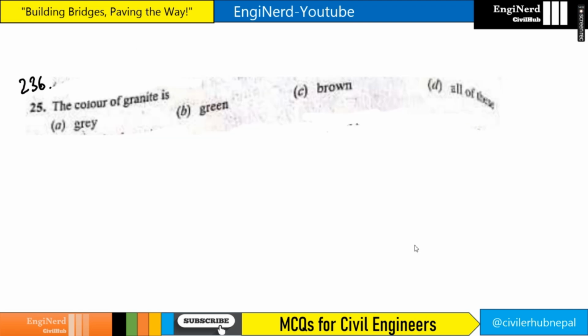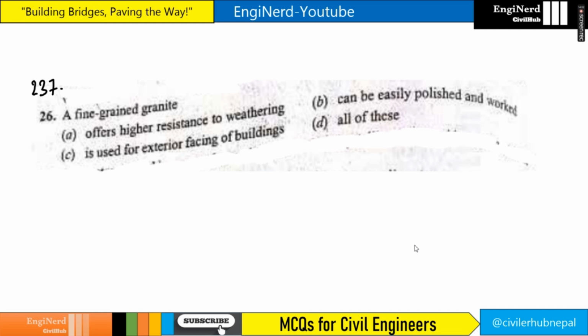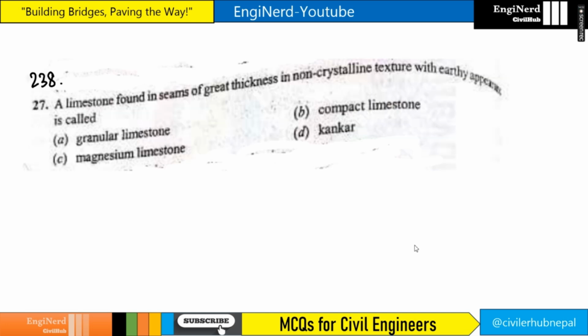The color of granite is gray, green, and brown, everything here. So the answer is all of these. A fine grained granite offers higher resistance to weathering. This is correct. Can be easily polished and worked. This is also correct. And is used for exterior facing of buildings. This is also correct. So the answer is all of these.